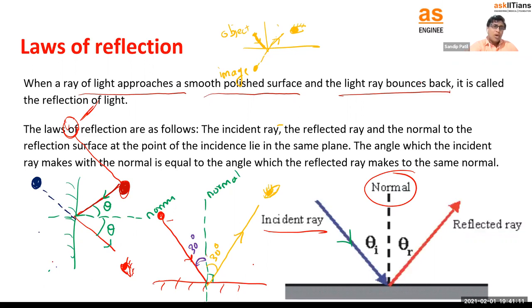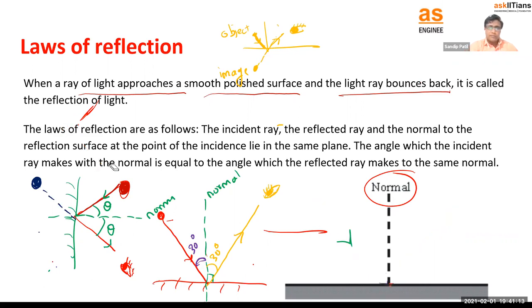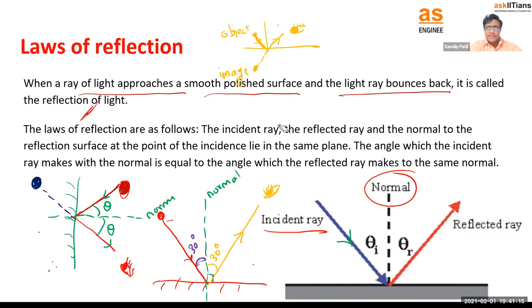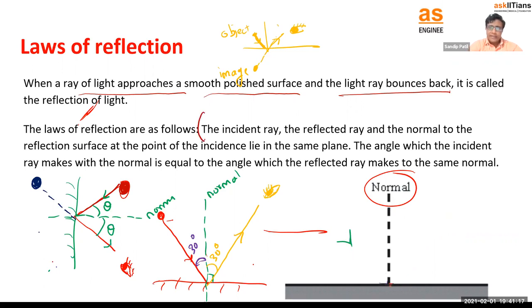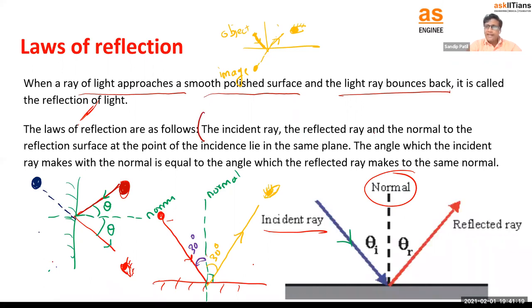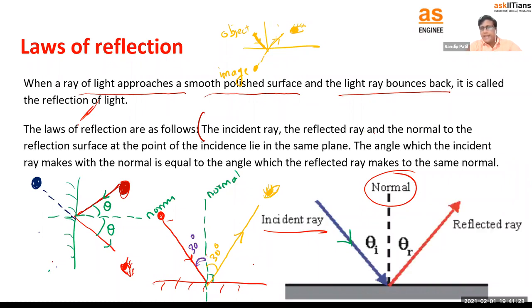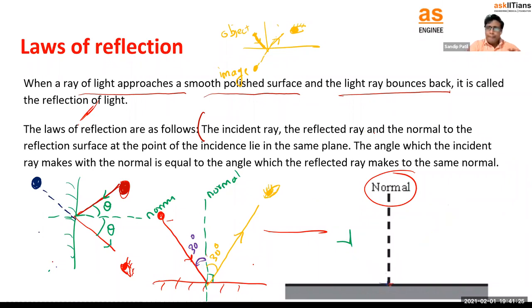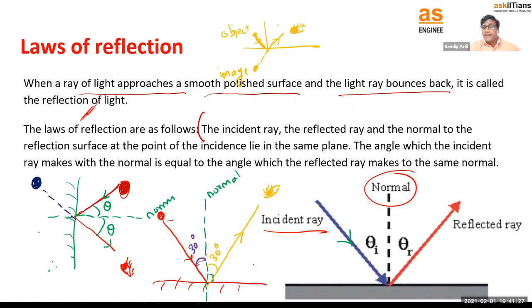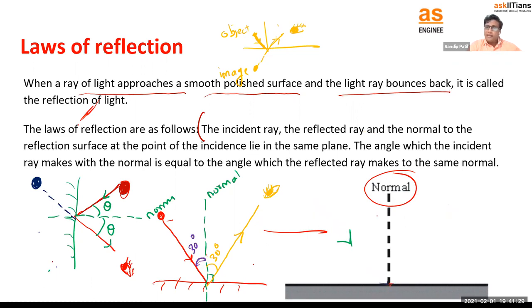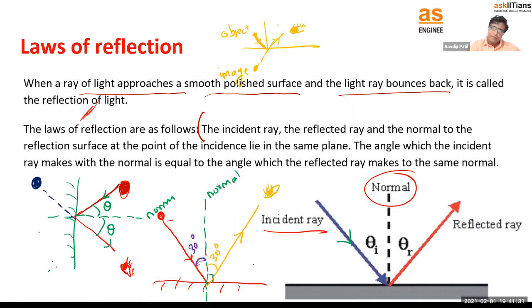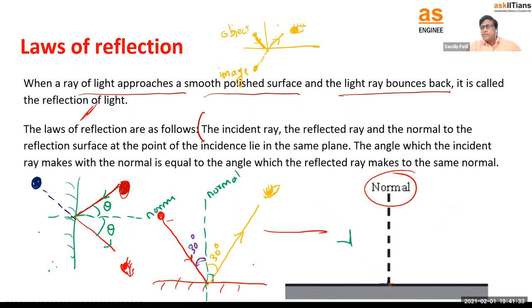And what are the laws of reflection? The first law involves the incident ray, the reflected ray, and the normal. We now know all those things, right? The incident ray is the actual ray coming from the object. The reflected ray is what goes off after making the same angle to the normal.